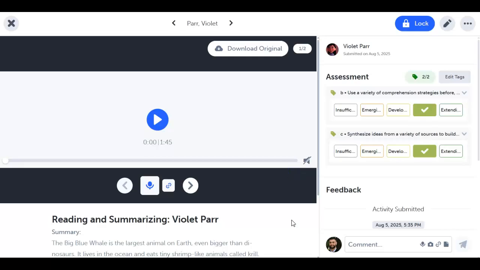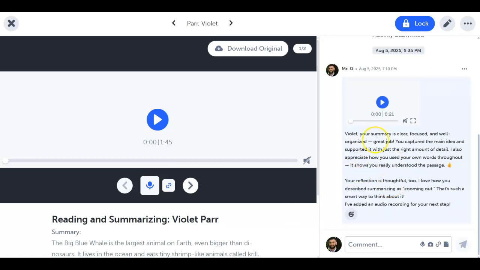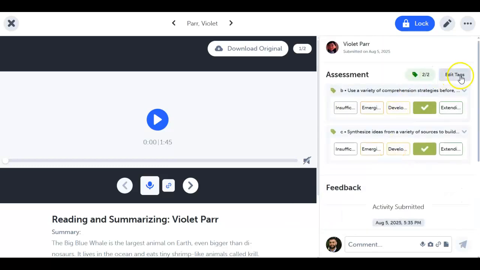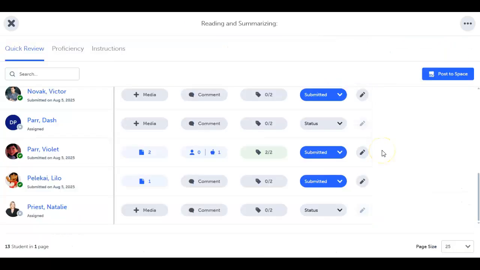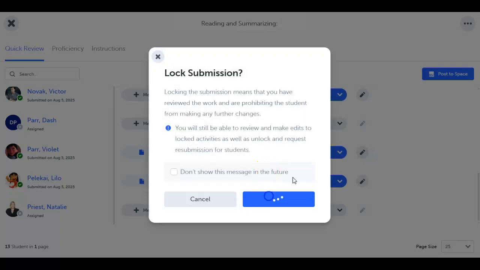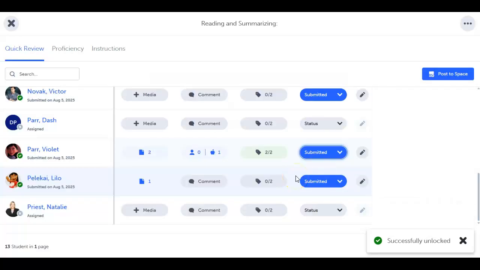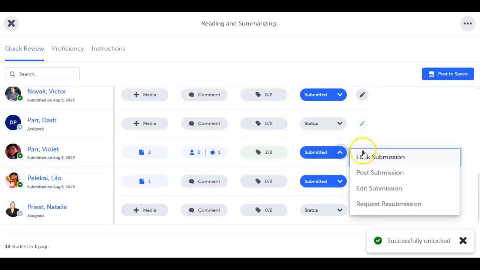Click into a student's submission to review their work in the left panel, assess their learning with the curriculum tags on the right, add formative feedback, click Edit to add personalized tags or revise feedback. You can also lock, unlock, or request resubmission to keep the learning process flexible and responsive.